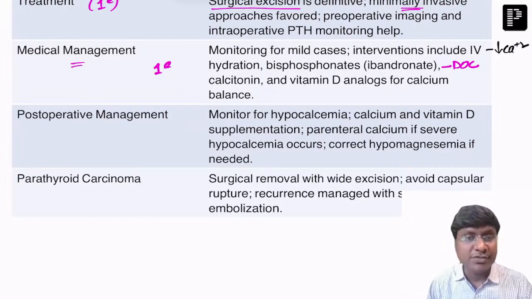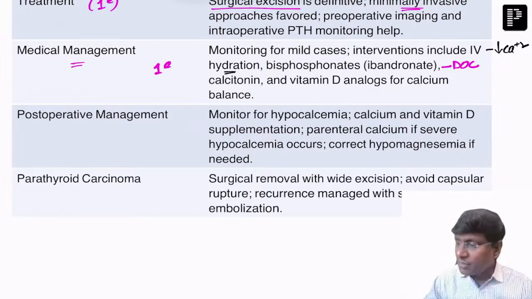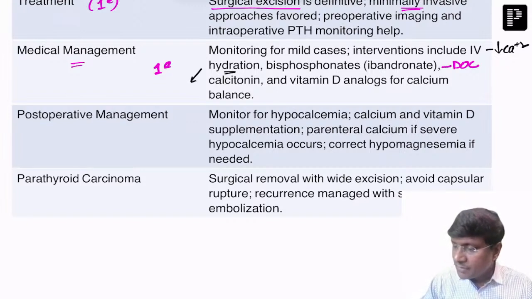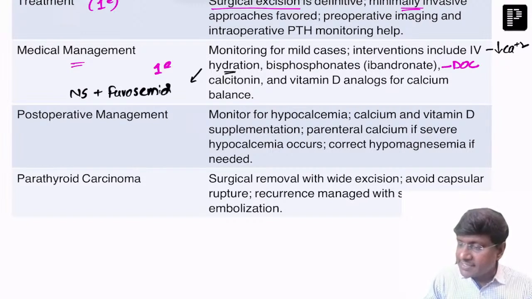So how will you reduce the serum calcium levels? That is by IV fluids. And in the IV fluids, what do you need to give? Normal saline should be given. Along with normal saline, you need to give furosemide. This will cause the flushing out of that excess calcium.